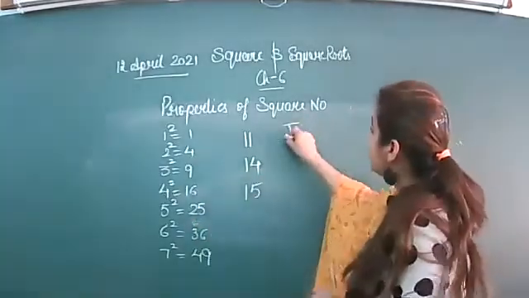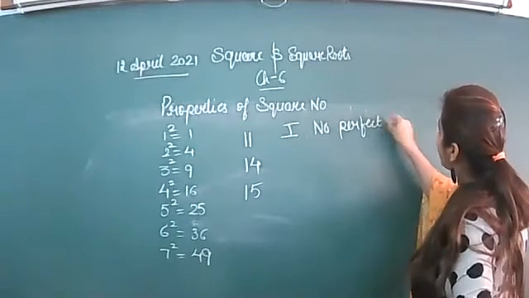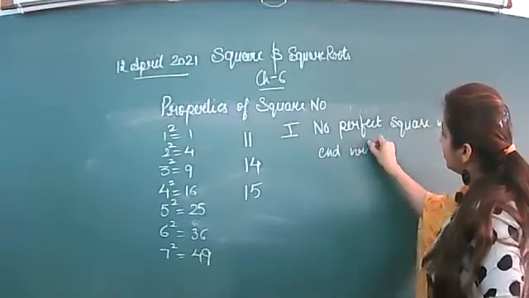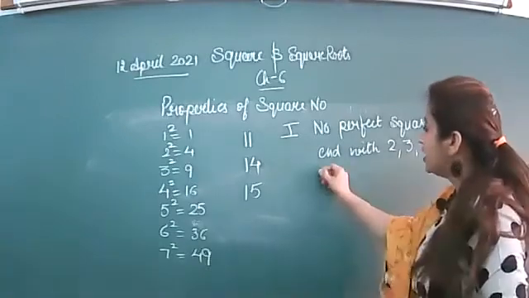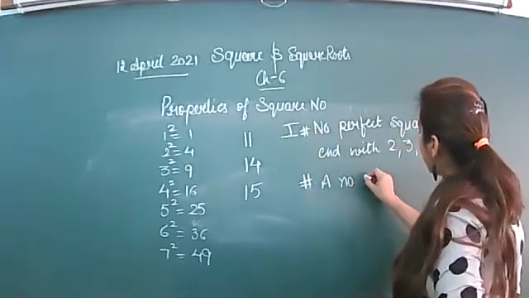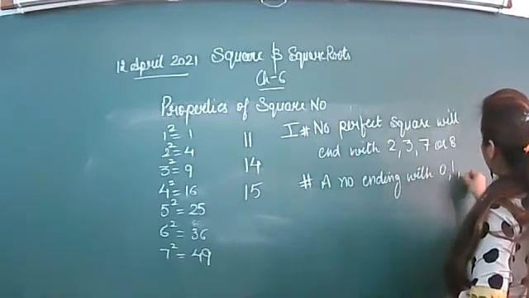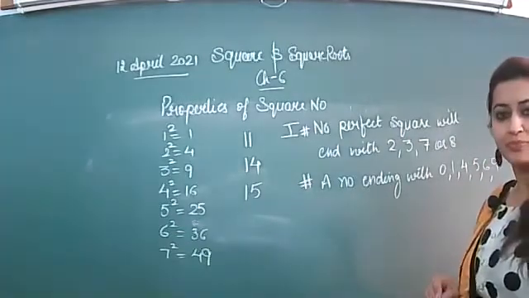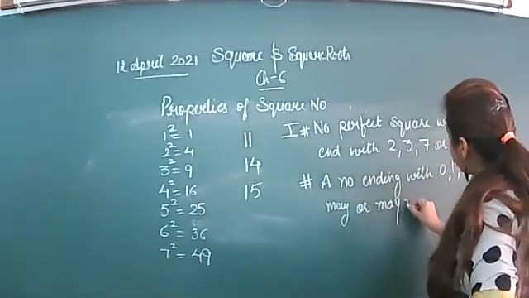So that means this is your first property, that no perfect square will end with 2, 3, 7 or 8. And one more point is there in this. A number ending with 0, 1, 4, 5, 6 and 9 may or may not be a perfect square.